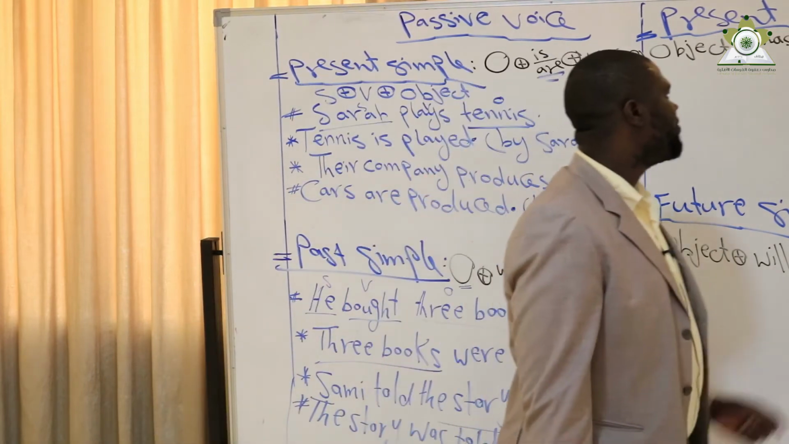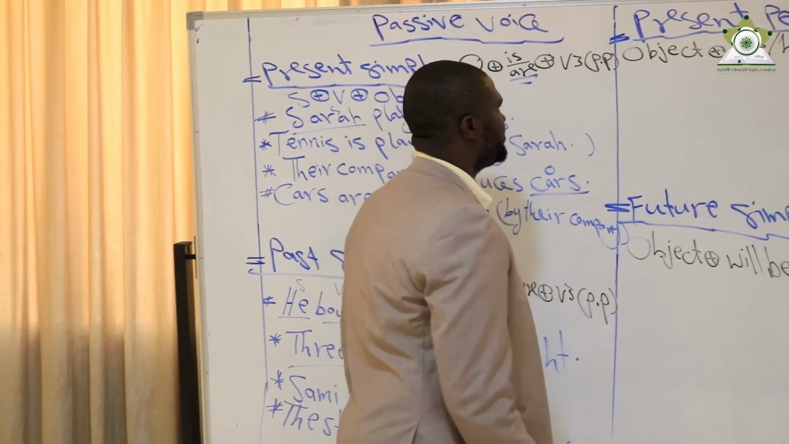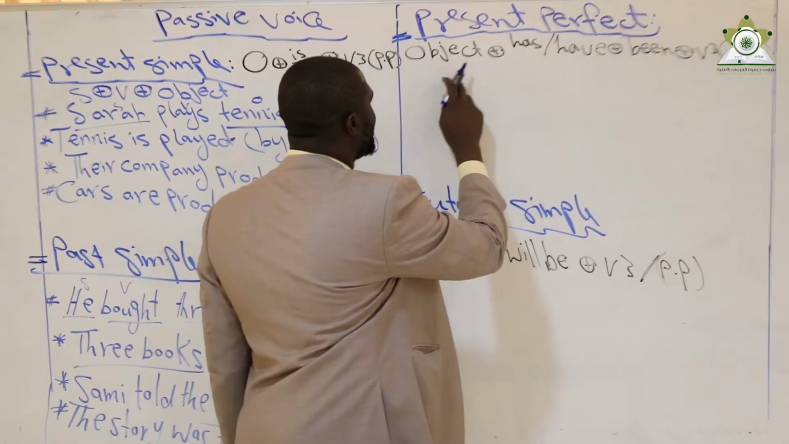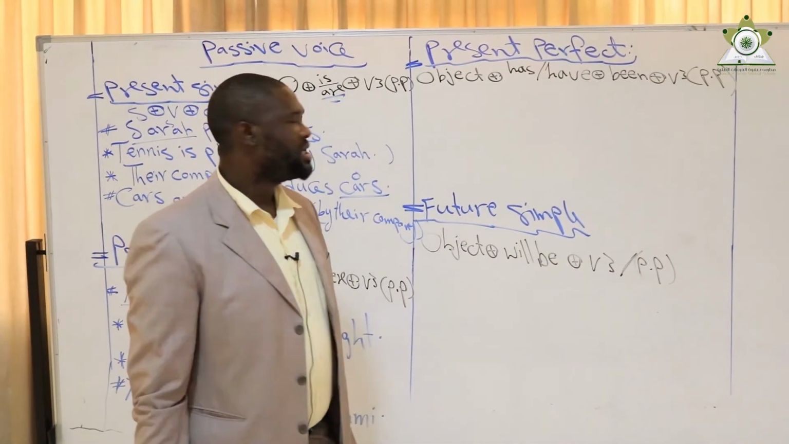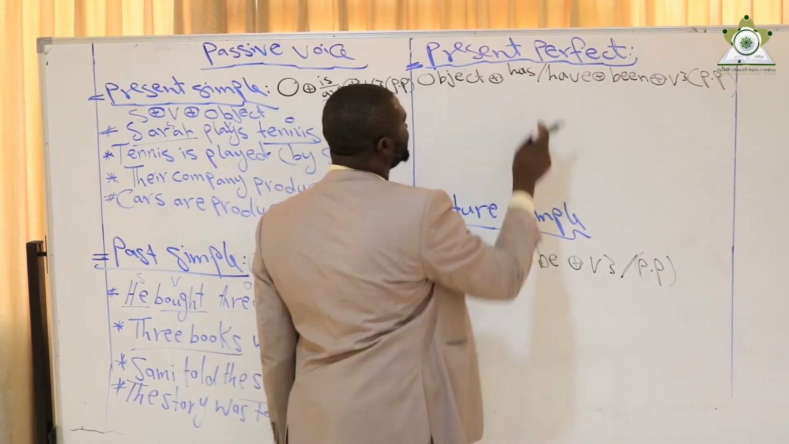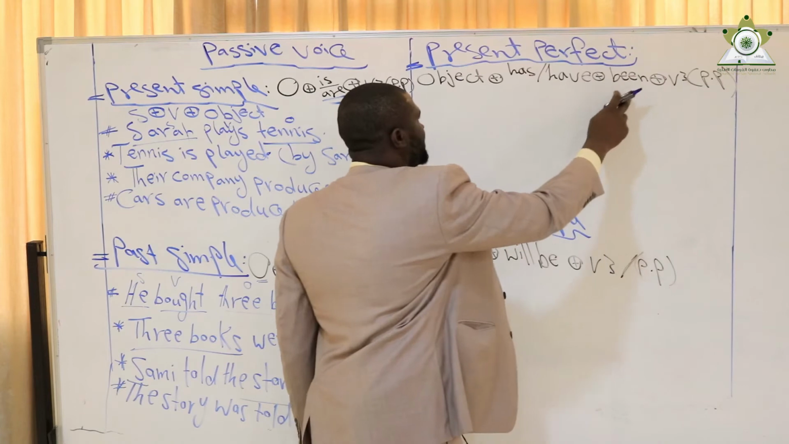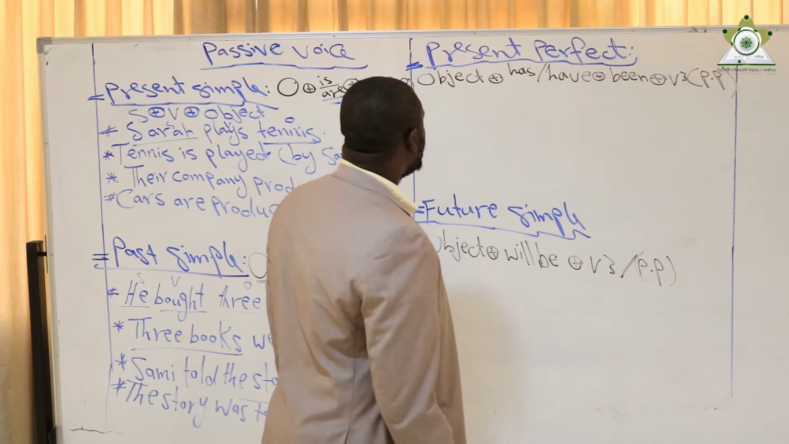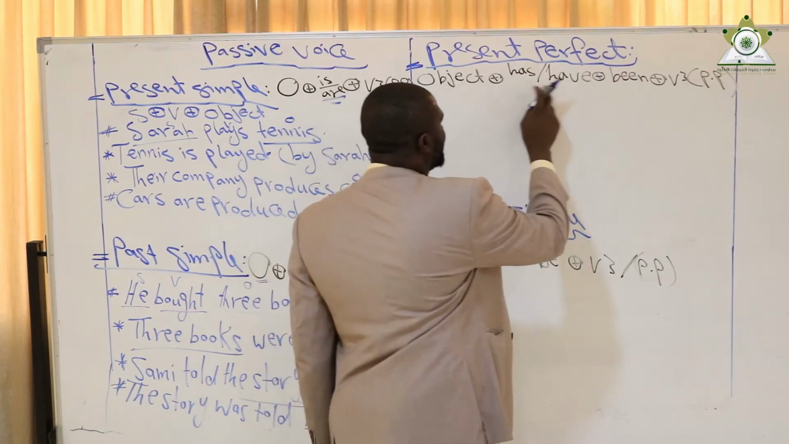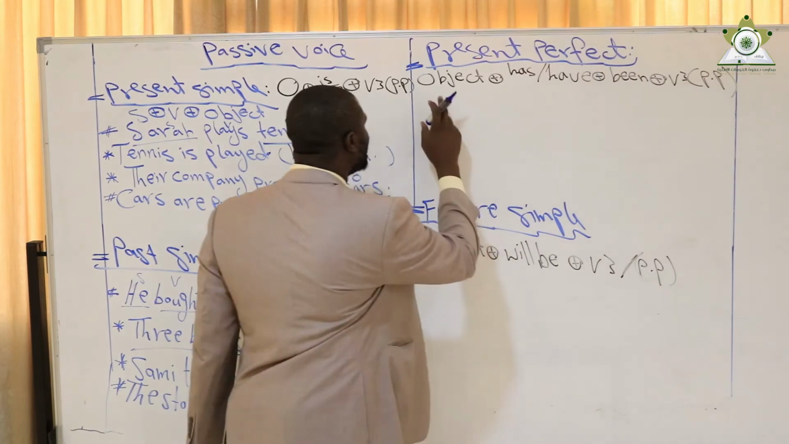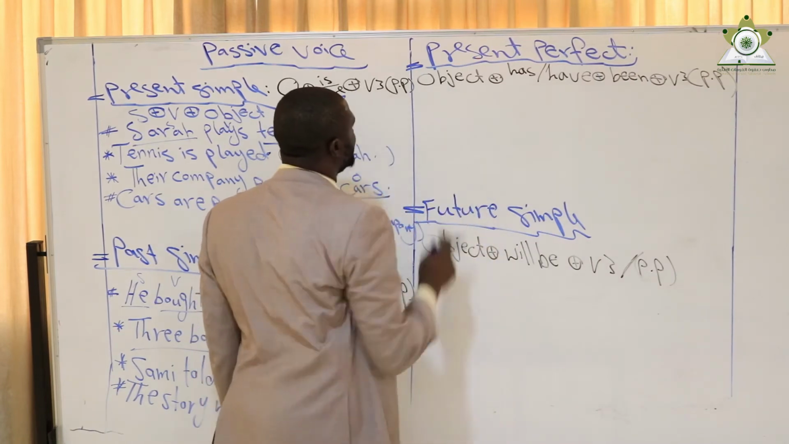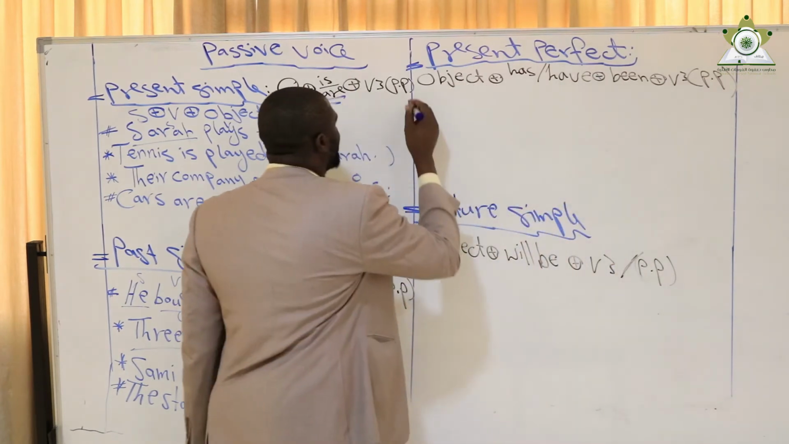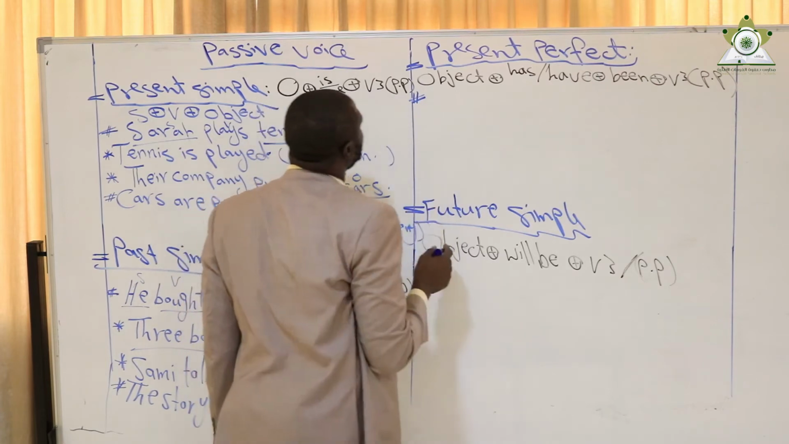Okay, I move now to the third rule, which is present perfect. In present perfect, if I want to change it into passive, it becomes this way: object plus has or have plus been plus verb 3, or past participle. In case the object is singular, it becomes object plus has been plus past participle. In case the object is plural, it becomes object plus have been plus past participle. Okay, you can see an example.